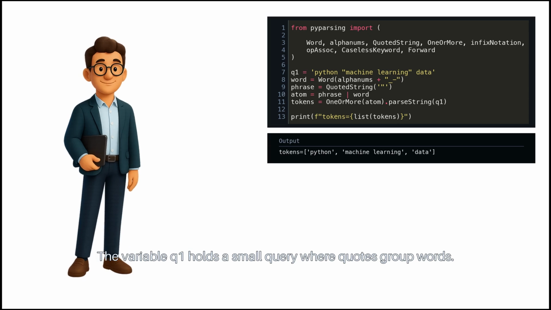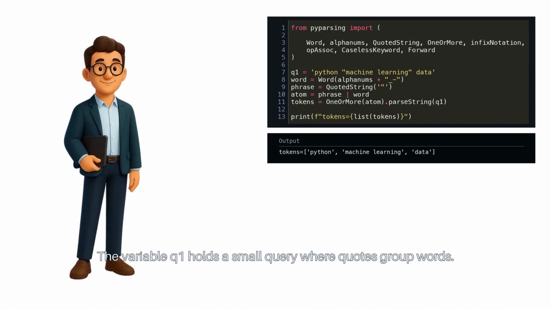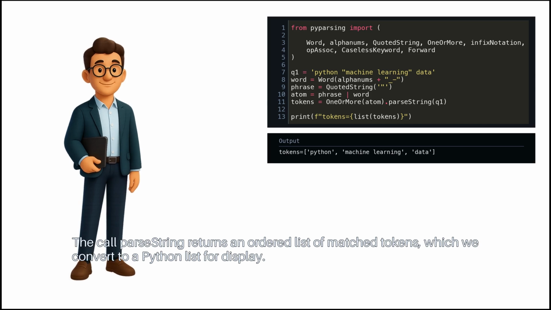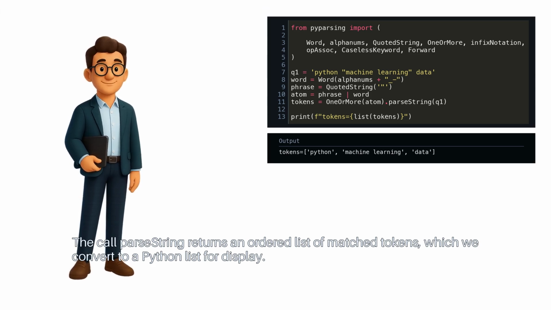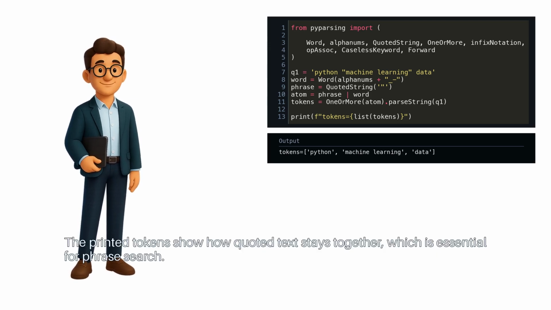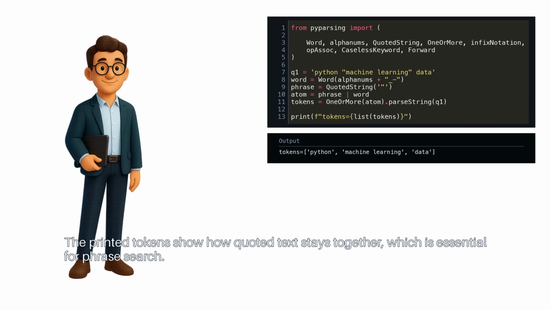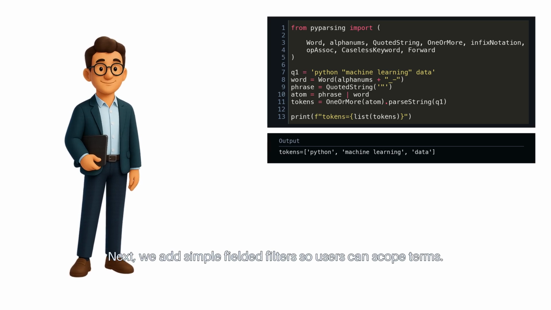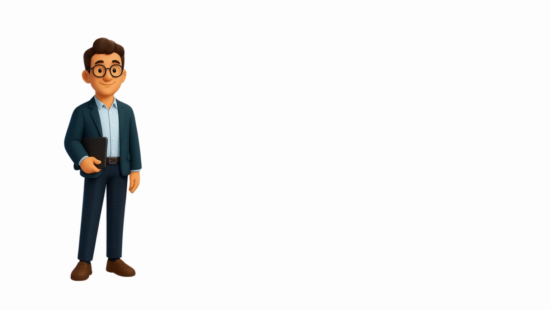The variable q1 holds a small query where quotes group words. The call parseString returns an ordered list of matched tokens, which we convert to a Python list for display. The printed tokens show how quoted text stays together, which is essential for phrase search. Next, we add simple fielded filters so users can scope terms.